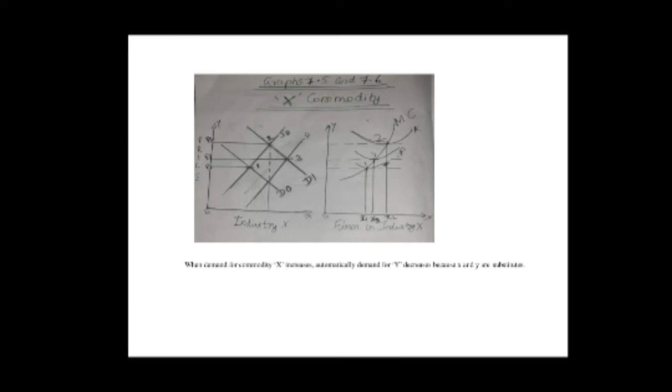Now let us take graph 7.5 and 7.6 discussing the commodity X. Here we see that when demand for commodity X increases, automatically demand for Y will decrease because X and Y are substitutes. Graph 7.5 is about industry X, whereas graph 7.6 is taking a particular firm in industry X. So in industry X, the entire industry, all the firms are present.